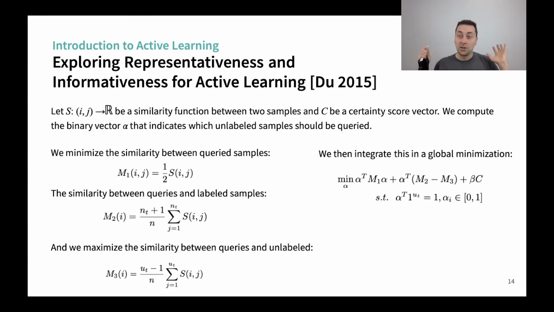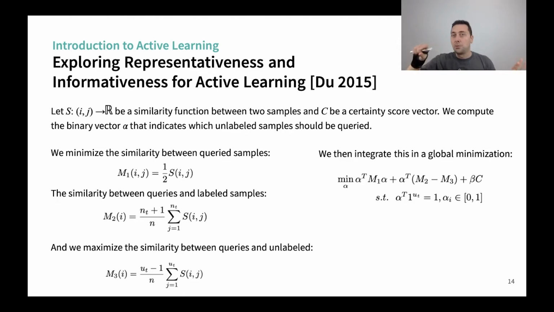We can also put all of them together in one big minimization problem. That's what is proposed by Du in 2015. I will not go through all the equations. What you have to remember is just that in this method, we minimize the similarity between query samples. So we do not want the queries to look like each other. It's diversity. We minimize the similarity between the queries and the labeled samples.